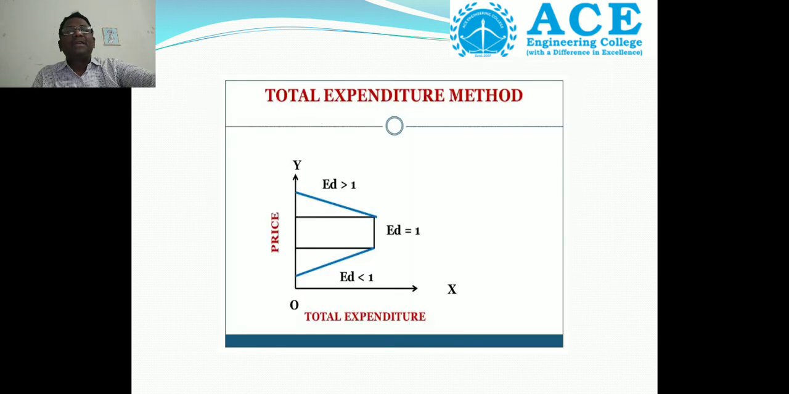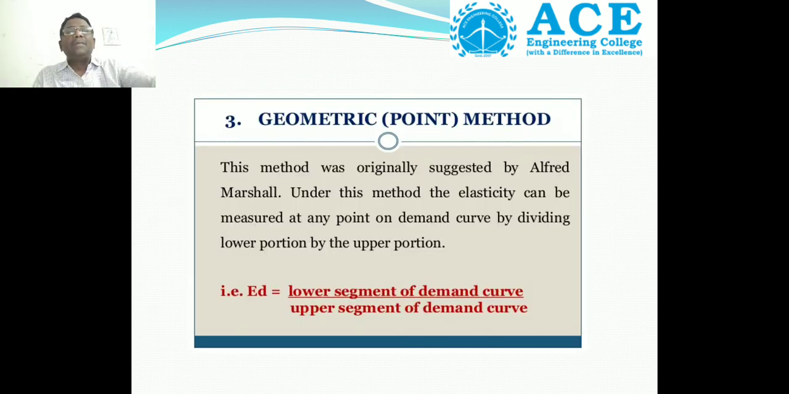Then the third method is the geometric or point method. From an examination point of view, this is a very important method. This method was originally suggested by Alfred Marshall. Under this method, the elasticity can be measured at any point on the demand curve by dividing the lower portion by the upper portion.